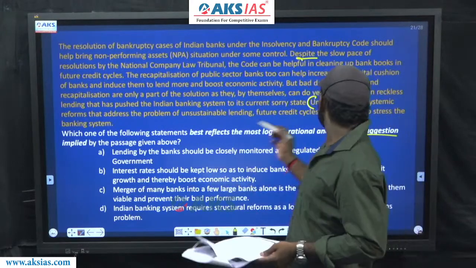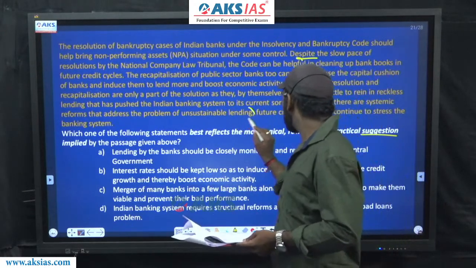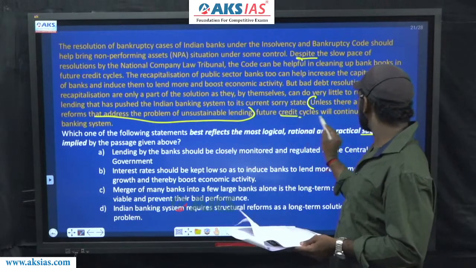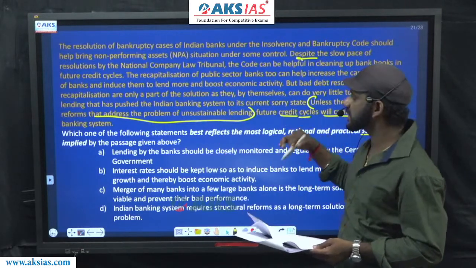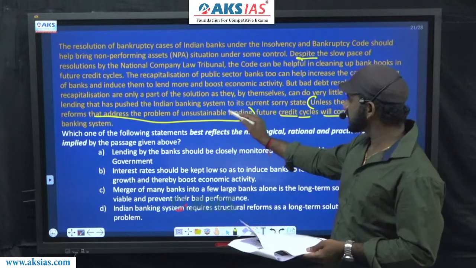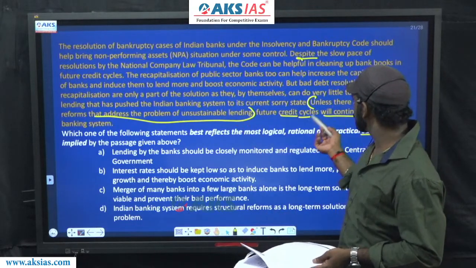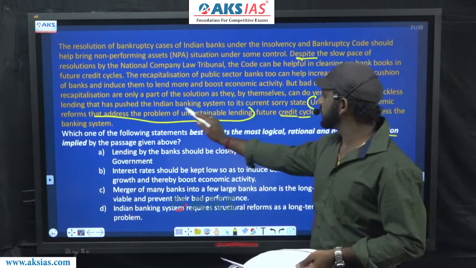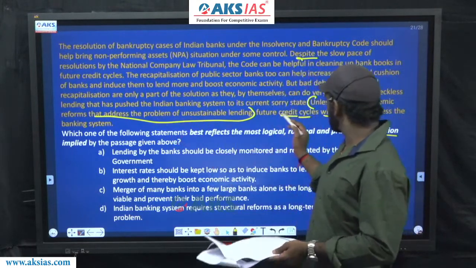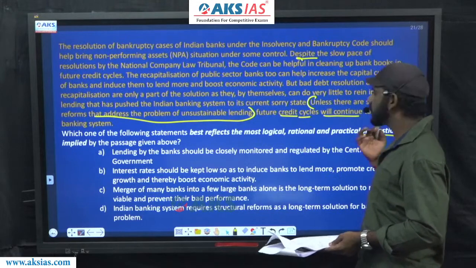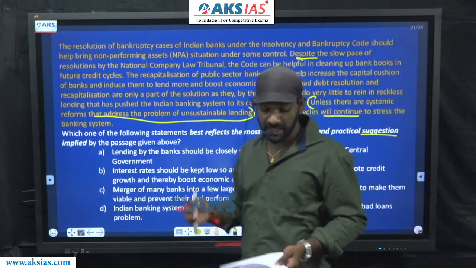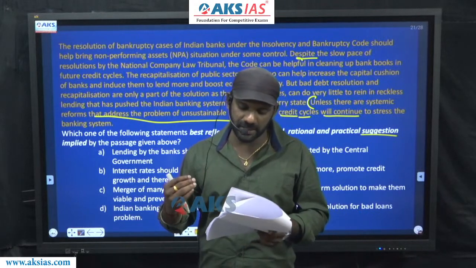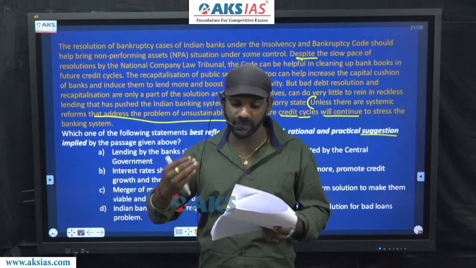That means, if this doesn't happen, future credit cycles will continue to stress the banking system. So if this happens, future credit cycles will not continue to stress the banking system. This is what the last sentence of the passage says. It talks about some changes that have to be done.